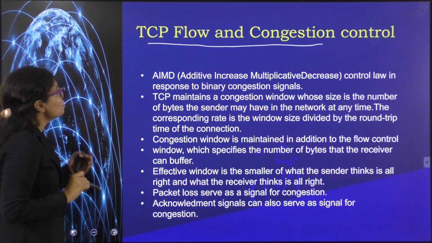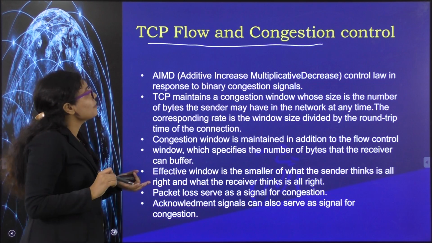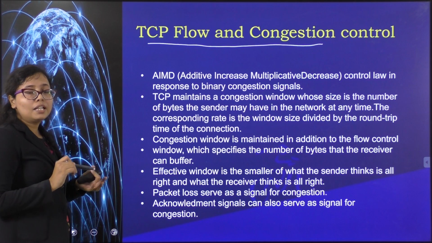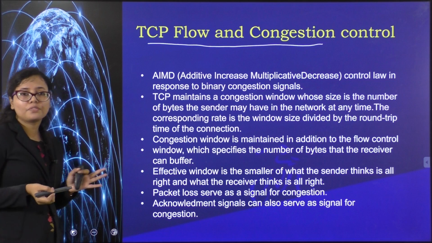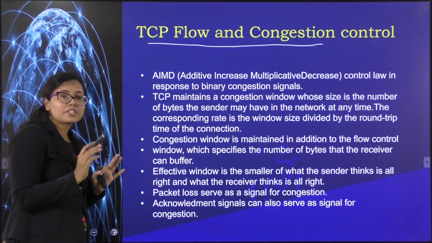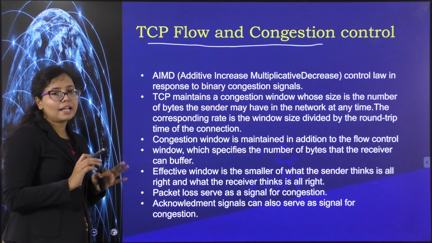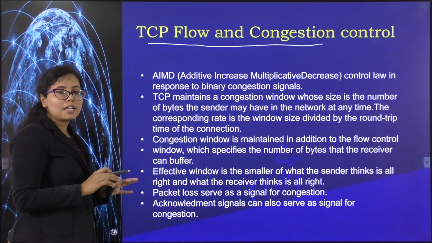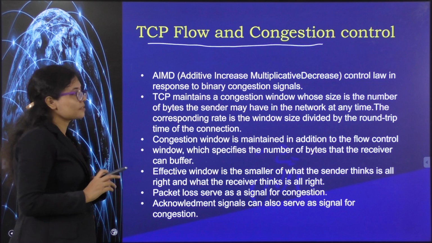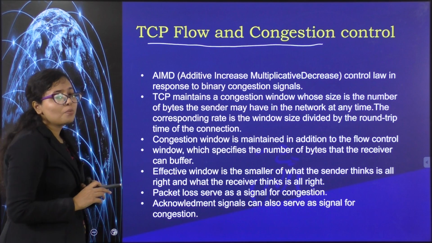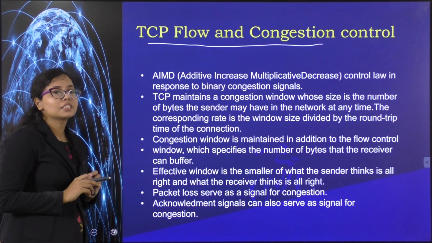Okay, so while we were discussing this flow, we saw how the sender window size is maintained in response to the buffer space available at the receiver. The receiver advertises its buffer space and accordingly it will set the window size. Okay, that we have seen. So why were we doing that? In order to avoid congestion only.